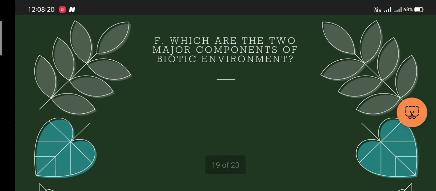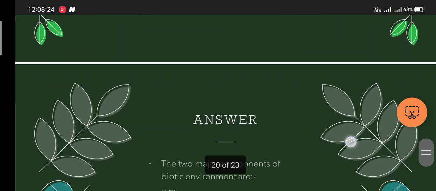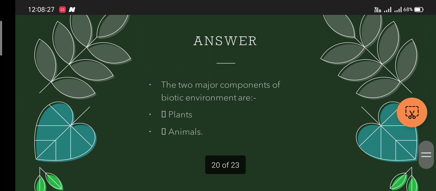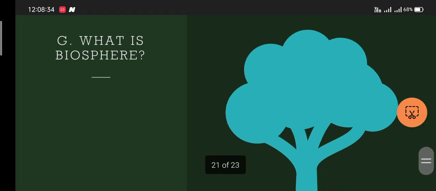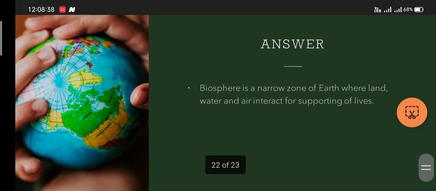Next question, which are the 2 major components of the biotic environment? The 2 major components of the biotic environment are plants and animals. The next question is, what is biosphere? Remember that the biosphere is a sphere in which life exists. It is a narrow zone of the earth where the land, water and air interact with each other to support lives.